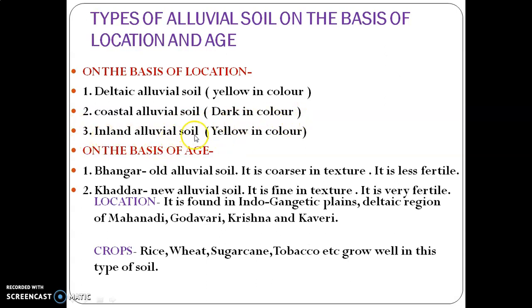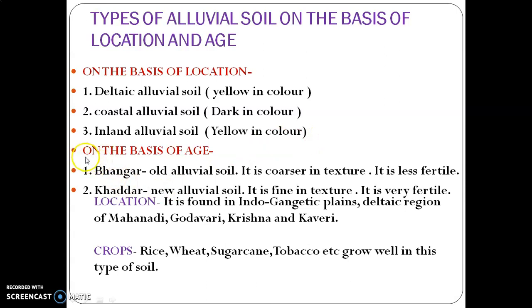Last, inland alluvial soil. Inland alluvial soil is found in Punjab, Haryana, UP, Bihar. It is yellow in color. In the next slide, I am going to show you these 3 types of soil again.